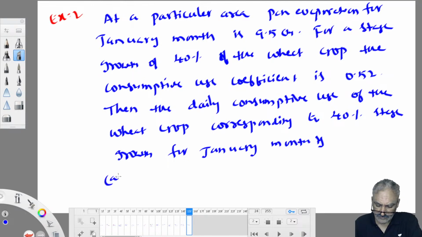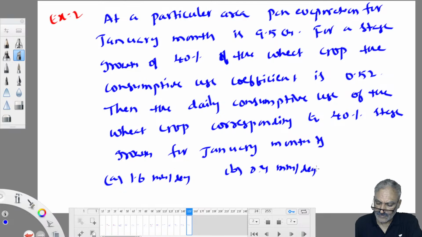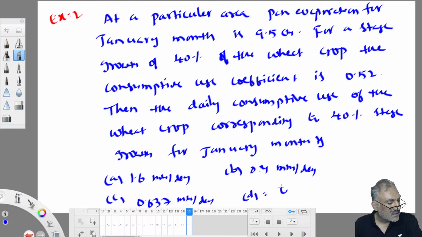Options given are A, 1.6 mm per day; B, 0.4 mm per day; C, 0.637 mm per day; D, 4 mm per day.